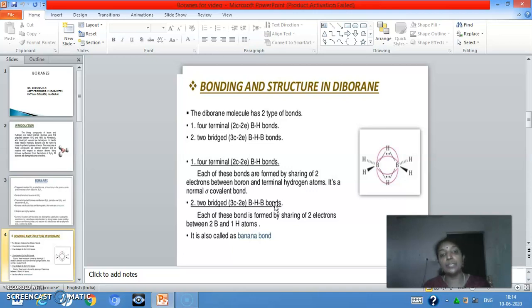And the second type of bond is the three-center, two-electron B-H-B bond. Here, three atoms share two electrons among them. Each of these bonds is formed by sharing of two electrons between two boron atoms and one hydrogen atom. See, here you can see two B-H-B bonds, one at the top and one at the bottom. These two bonds are otherwise called banana bonds.